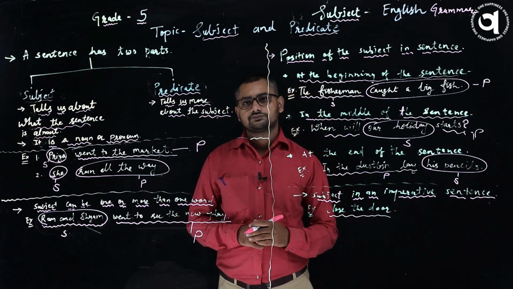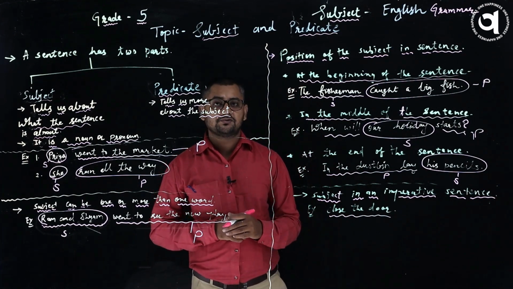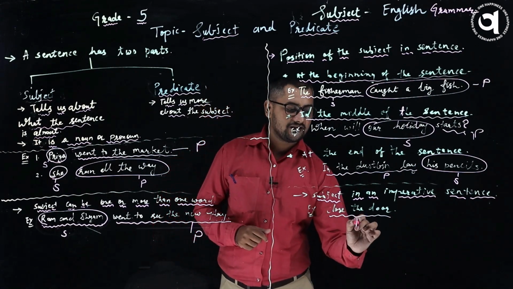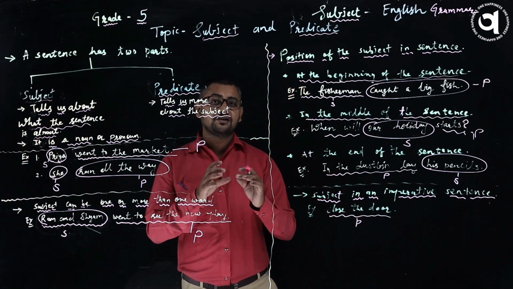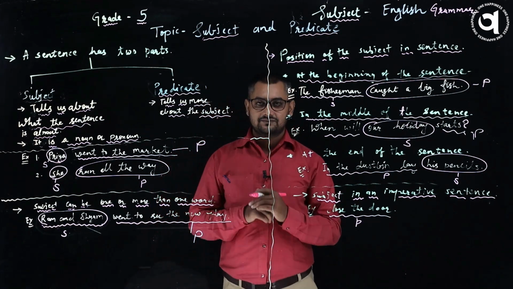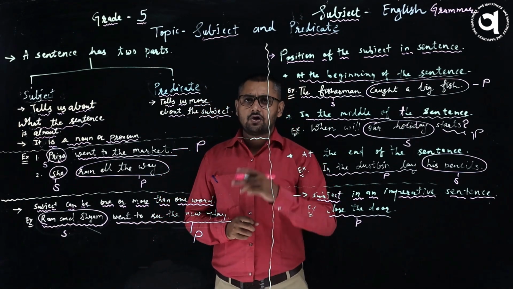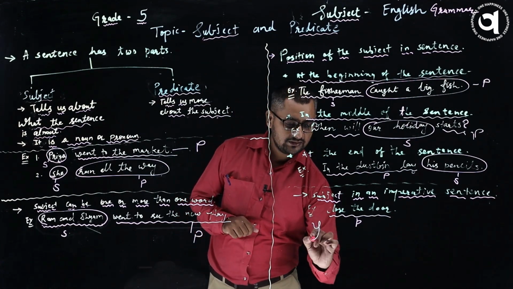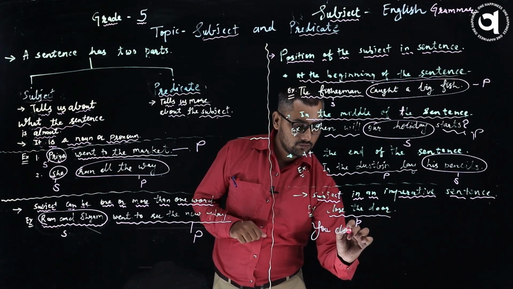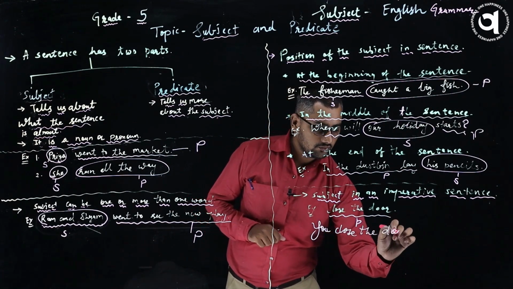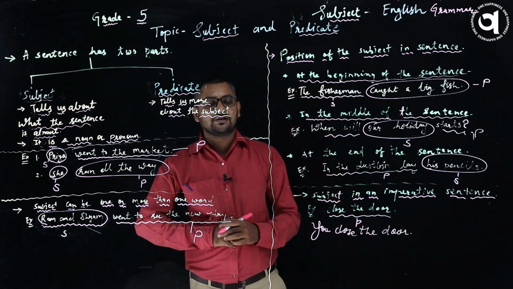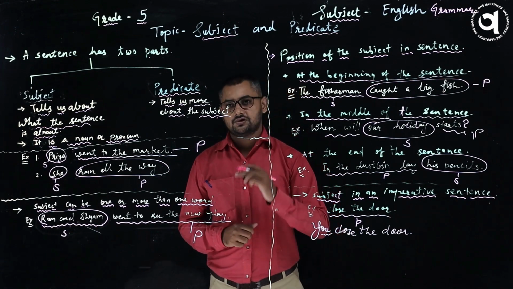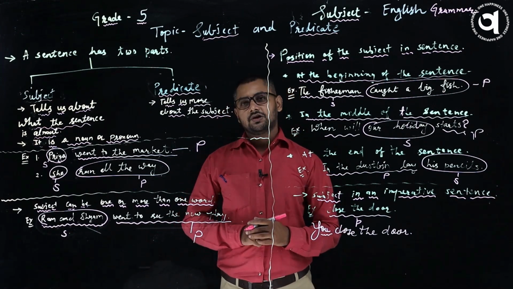Close the door. Now usually what students will do, oh, close is given, write it as the subject. No, that's not the case. Here actually it is a predicate. There is no subject, but the subject is hidden. Yes. When I say close the door, who will close the door? You close the door. So as we know, the subject is hidden, and the hidden subject is usually you. You close the door. Hopefully you understood it very well.